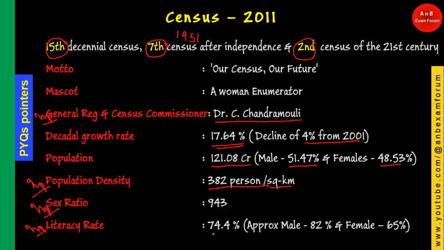And another very important point is the literacy rate. It is approximately 74%, of which approximately 82% are male and 65% are female, and overall literacy is 74.4%.